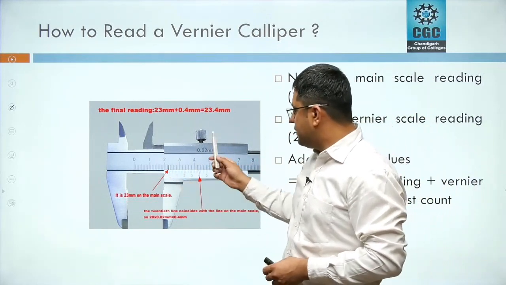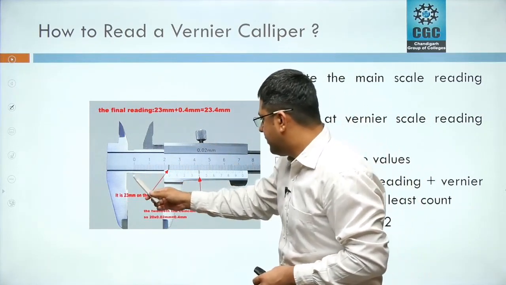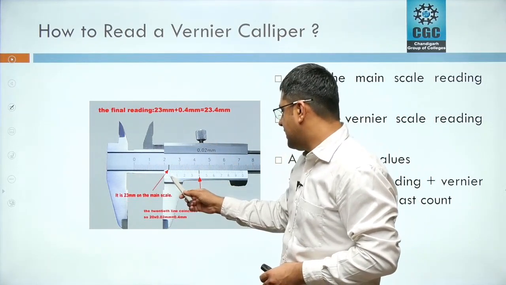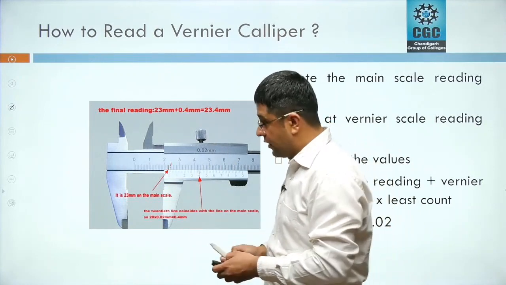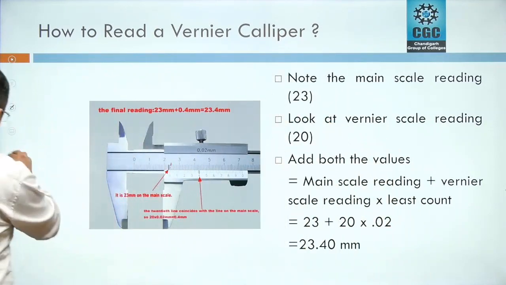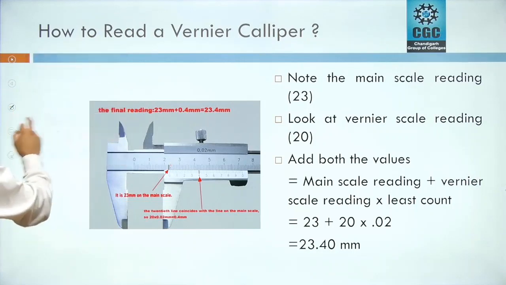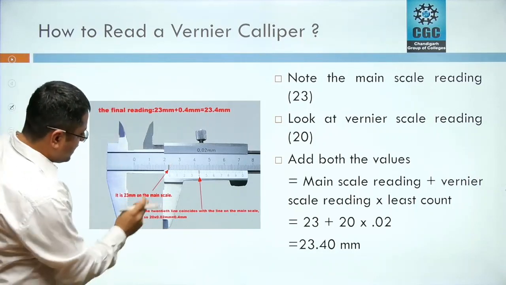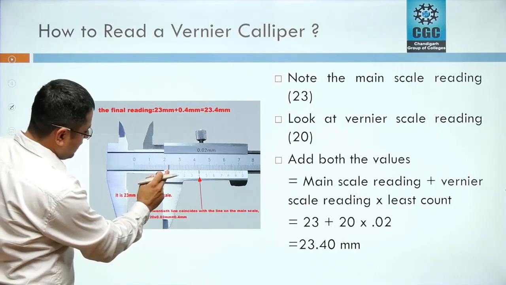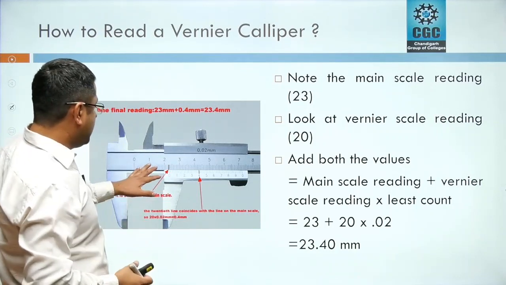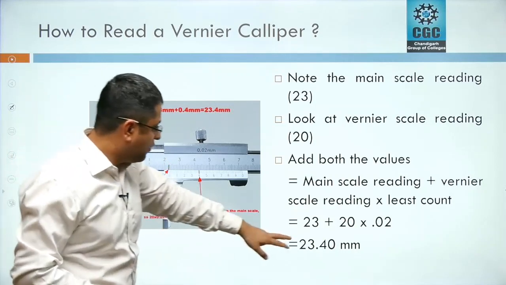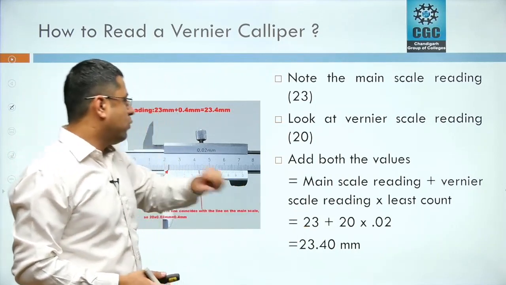This vernier caliper is locked at some point. If we see here, the 0 on the vernier scale has passed the 23rd division of the main scale. So our main scale reading here is 23, which is written over here.